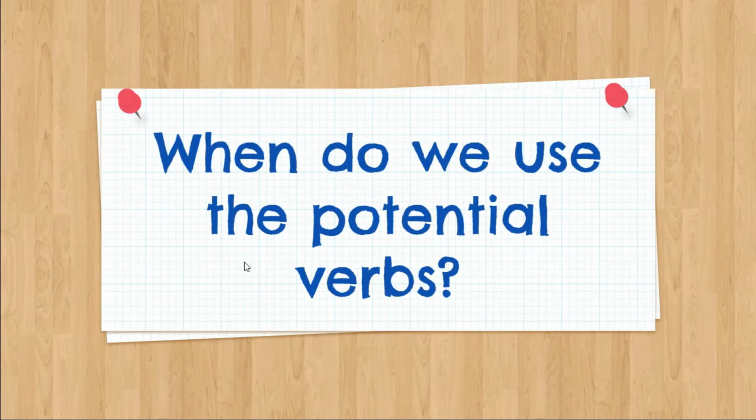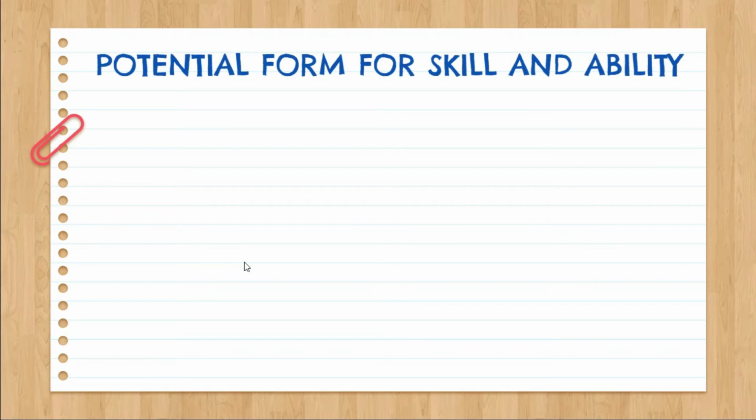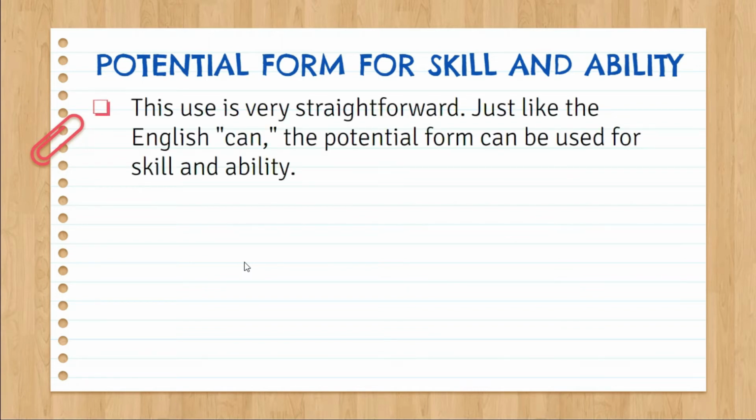When do we use these potential verbs? First, potential form for skill and ability. This use is very straightforward. Just like the English can, the potential form can be used for skill and ability. For example, instead of I eat ramen, I can eat ramen. I swim, or I can swim. So adding can shows your ability or your skill.